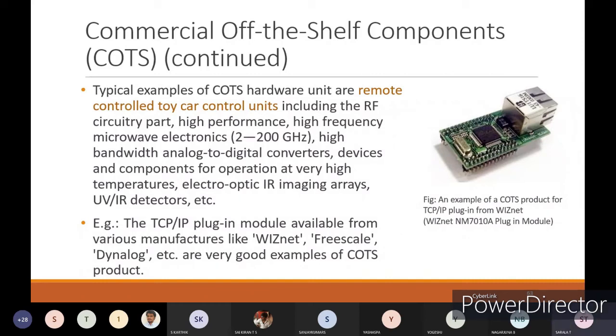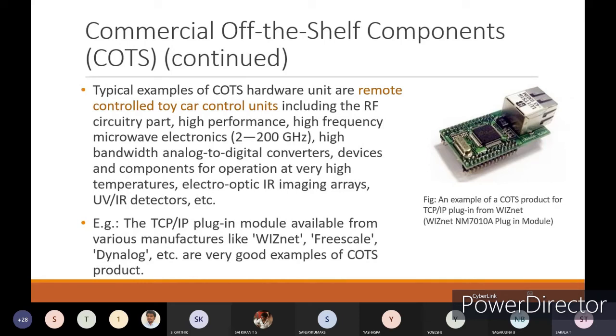And the TCP/IP plugin module available from various manufacturers like Viznet, Freescale and Dynalog, etc. are very good examples of COTS products. Here they have shown you an example of a COTS product, a TCP/IP plugin from Visnet.